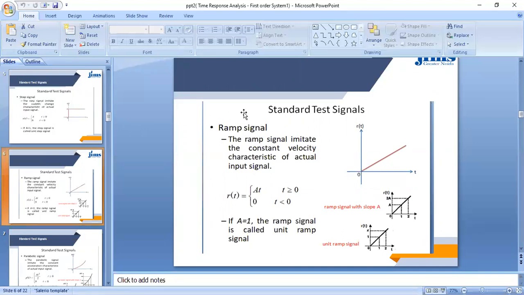Now the second standard signal is the ramp signal. This is shown by r(t). The ramp signal imitates the constant velocity characteristic of actual input signals. r(t) is equal to At when t is greater than or equal to 0, because this has a slope, so its value is taken as At. Here A is the slope with respect to time, and it has value 0 when t is less than 0. There will be no value for the negative side. If A is equal to 1, that means the slope is equal to 1, and the ramp signal is called the unit ramp signal.